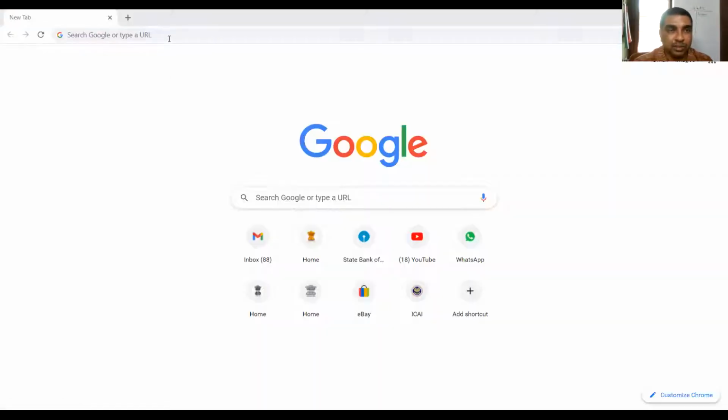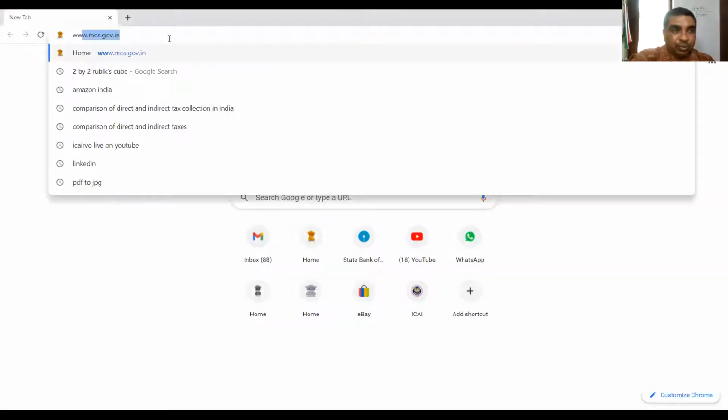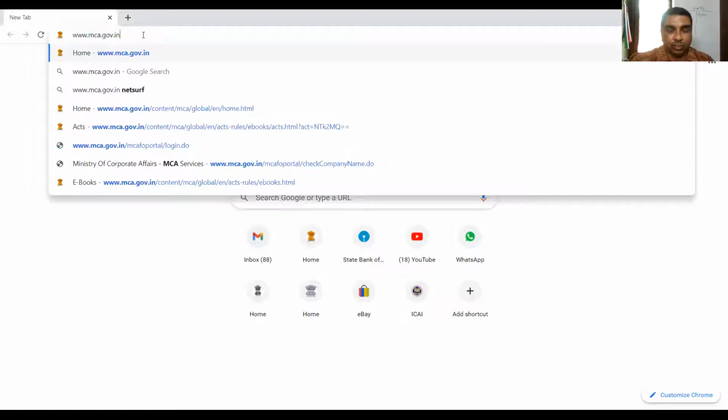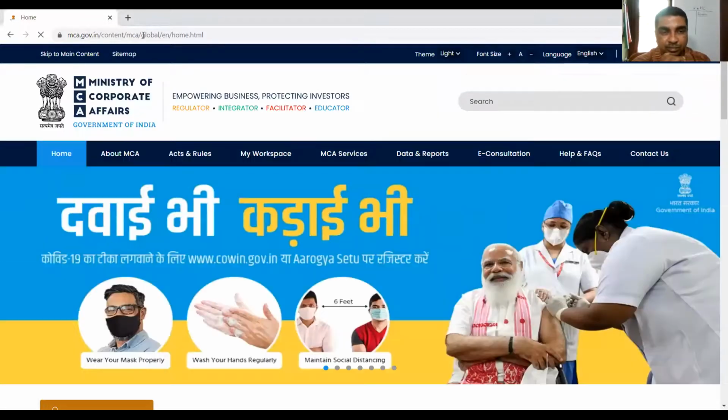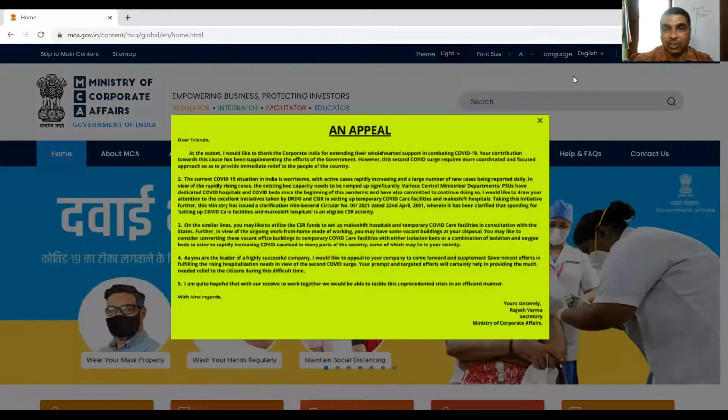For that, we have to refer to Schedule 3 of the Companies Act 2013. So let me take you to the MCA website for that purpose. Again, I am showing you the Google homepage. From here, I am taking you to mca.gov.in. Are you able to see it?